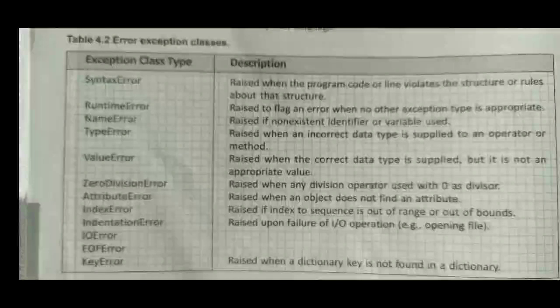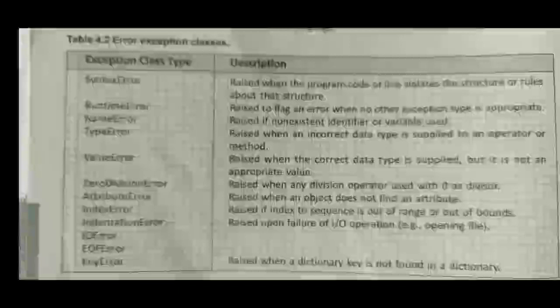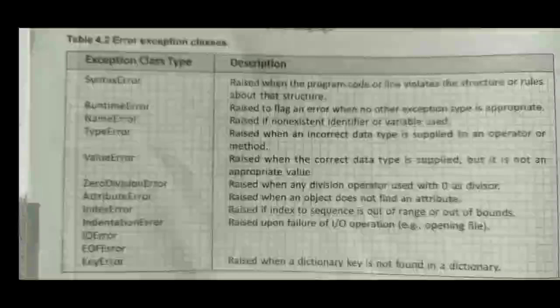One more example is there. Suppose you are checking the max number among three numbers. Suppose you have written if, in brackets, a is greater than b and a is greater than c, and you have not written a colon after the end of the if statement, and you have written max number is equal to a. So this statement also shows an error because we have not written the colon.